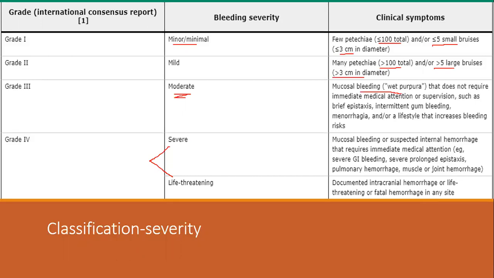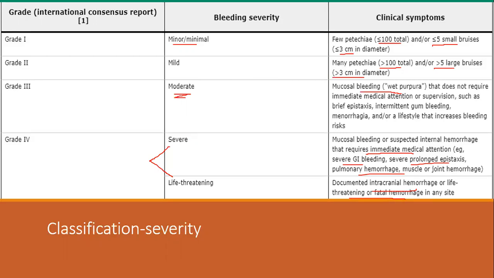So severe is similar to grade 3 but more severe. That's all. As simple as that. Mucosal bleed or any hemorrhage that requires medical attention. Any severe GI bleed, any prolonged epistaxis, pulmonary hemorrhage, whatever it can be. Any bleed that is severe or more in quantity that requires medical attention is severe. And if the same bleed occurs in intracranial or in large amount, then it is life-threatening.